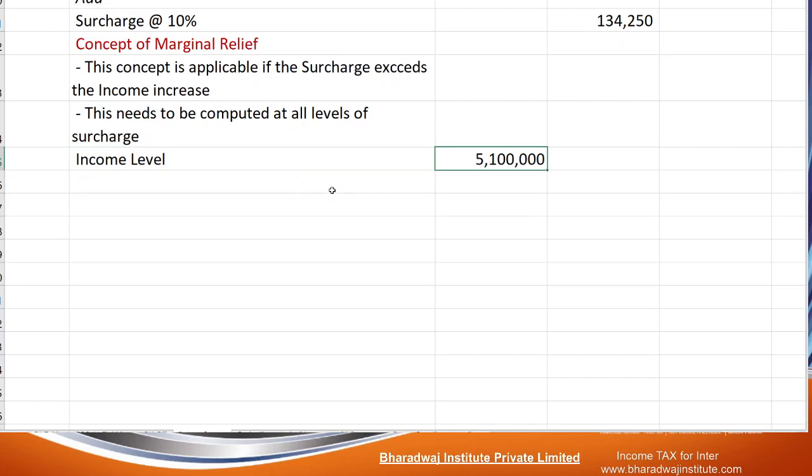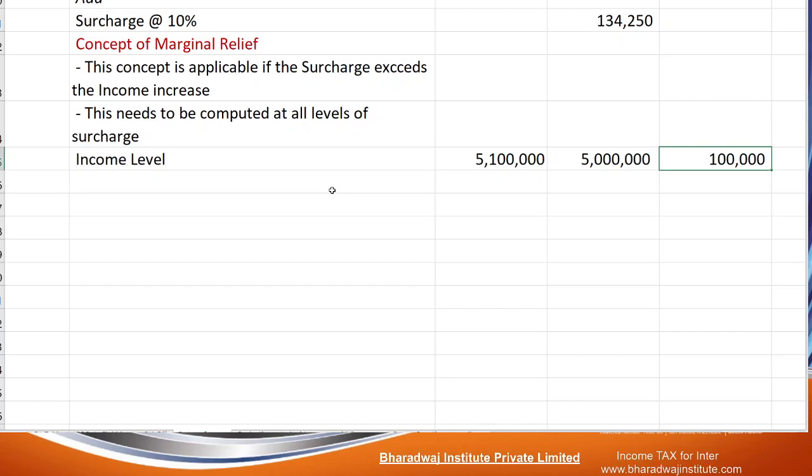Listen to it, then you can copy. Suppose if you would have earned 50 lakhs, what would have happened? He has actually earned 51 lakhs, so compared to 50 lakhs, he got 1 lakh extra. Additional income is 1 lakh.